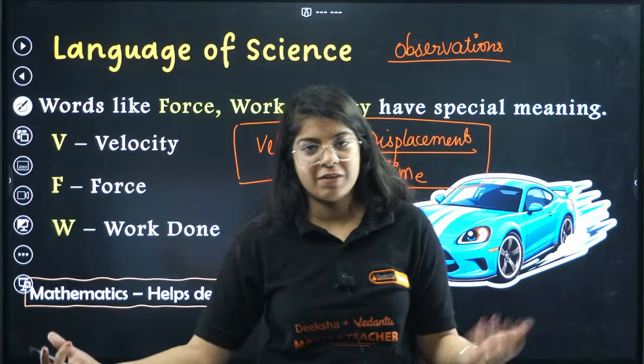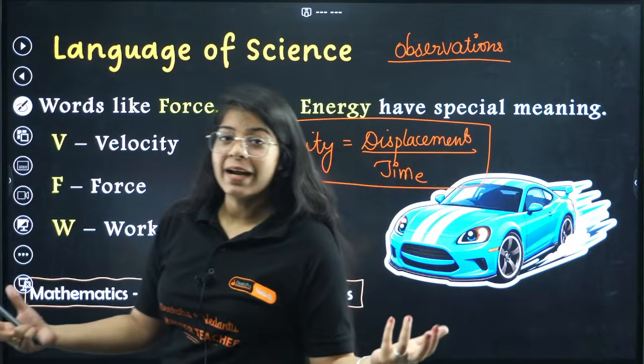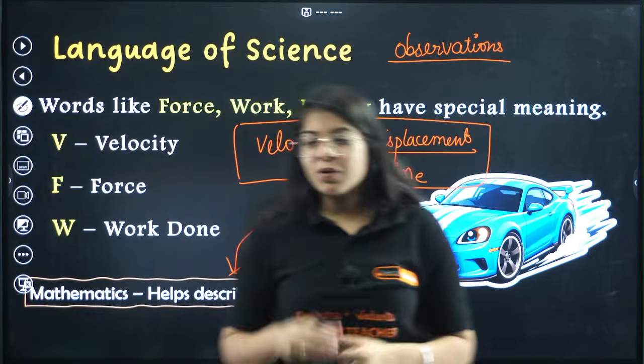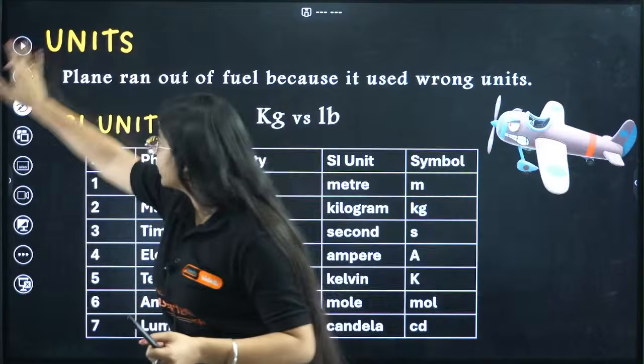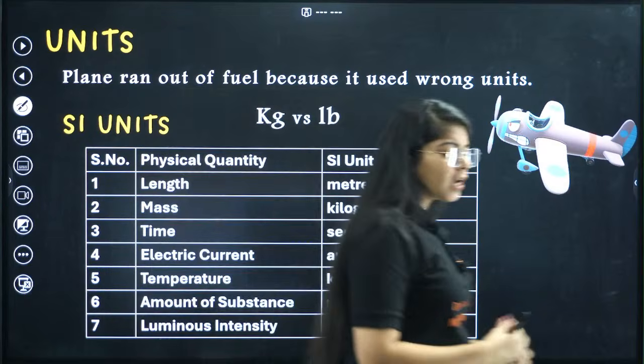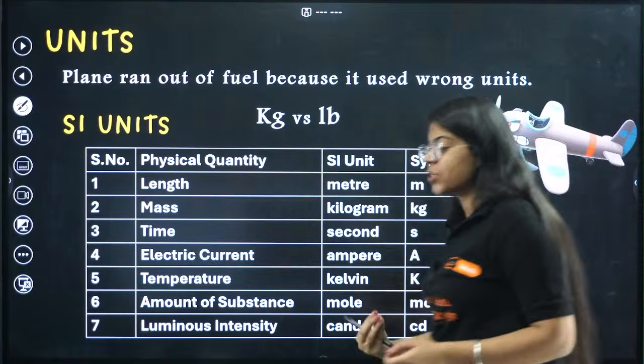His steps will be different, my steps will be different. So this is not working, right? So we came up with units. What are units? Units are the smallest, fundamental quantities with which we measure something.